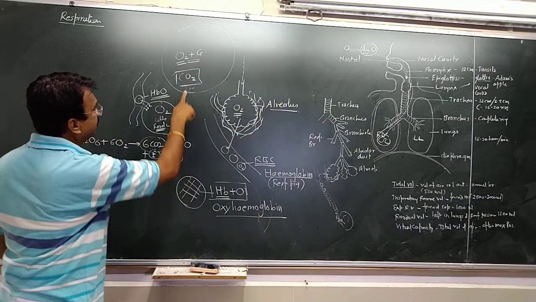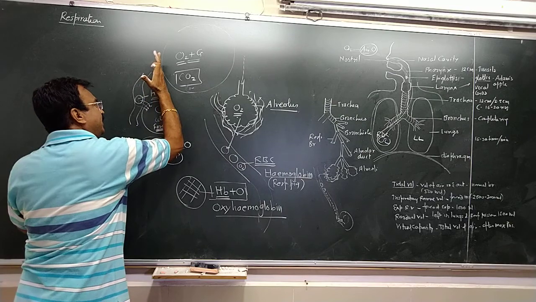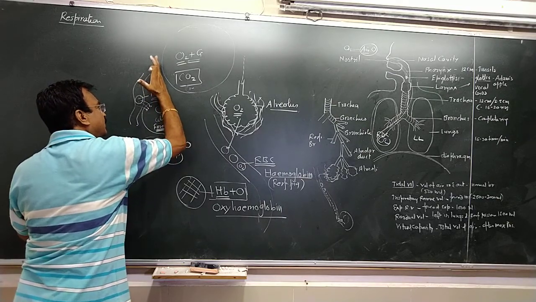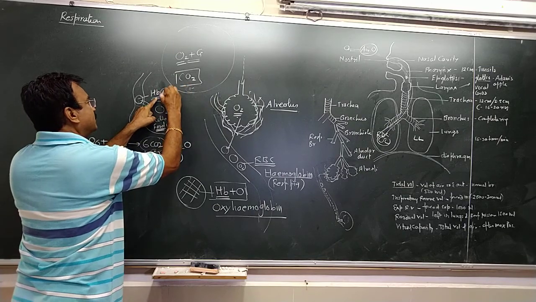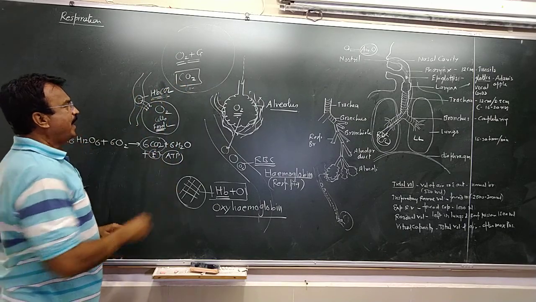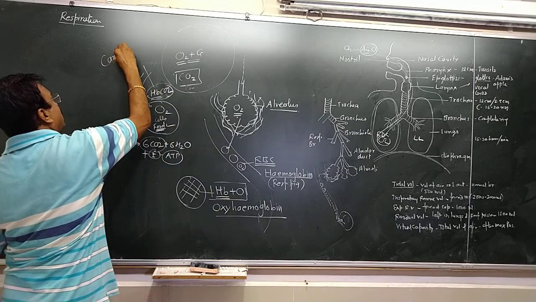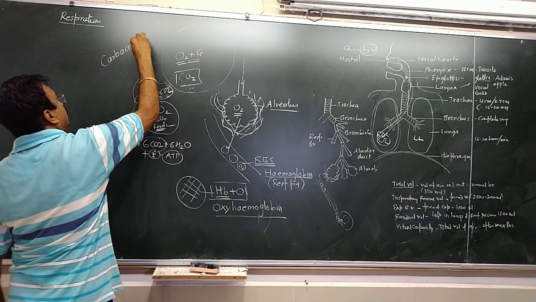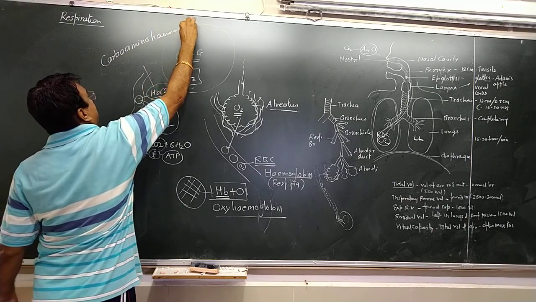Now the hemoglobin is without oxygen because it has given the oxygen. Now it is empty. This will combine with the carbon dioxide, and there is a formation of carba-amino hemoglobin.